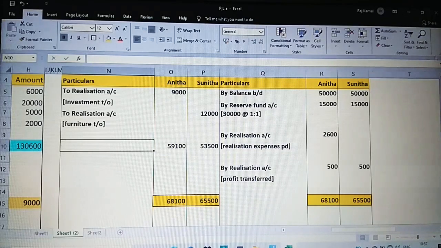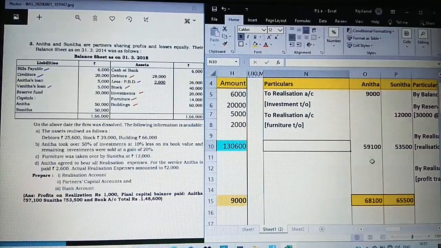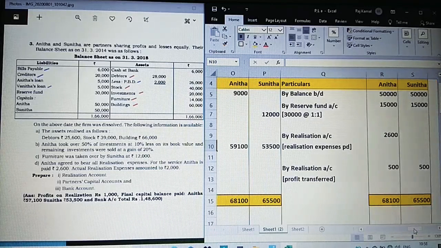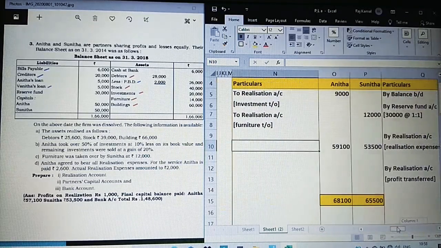Now just observe, we got the balancing figure as 59,100 and 53,500. Is there something that we left out? In case of Anita, let us check.